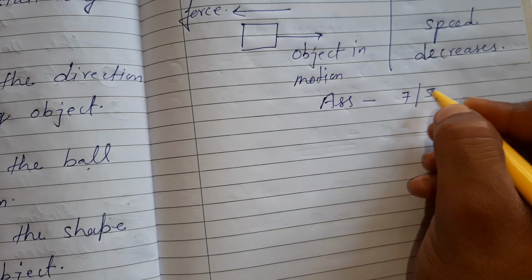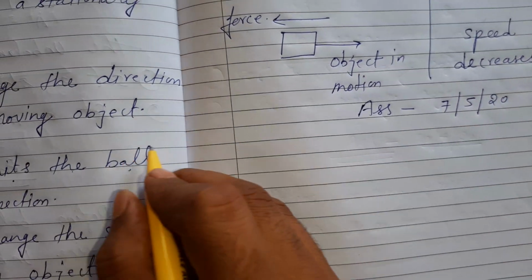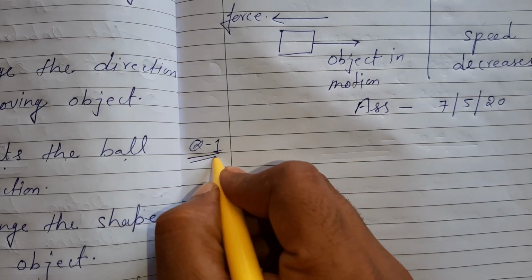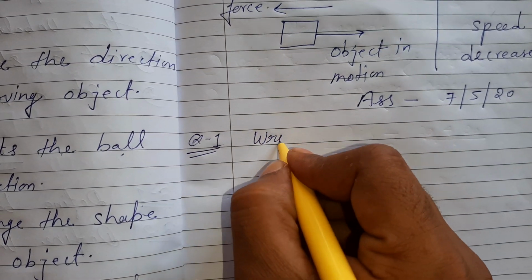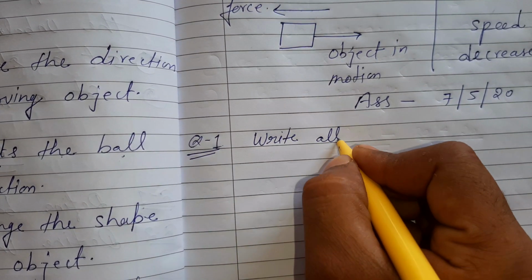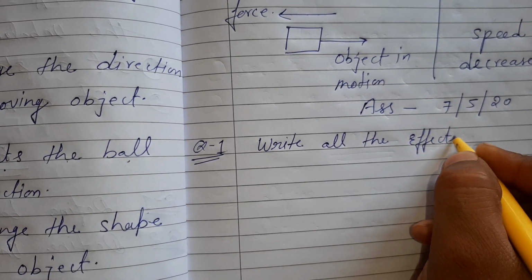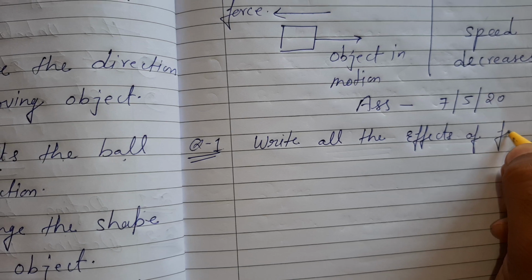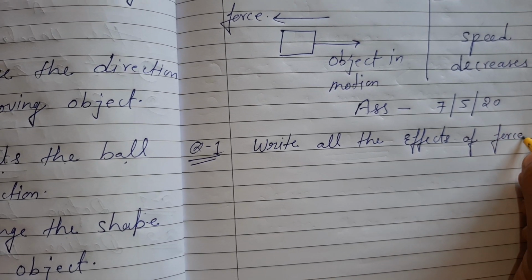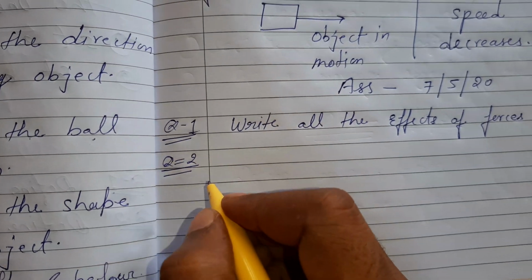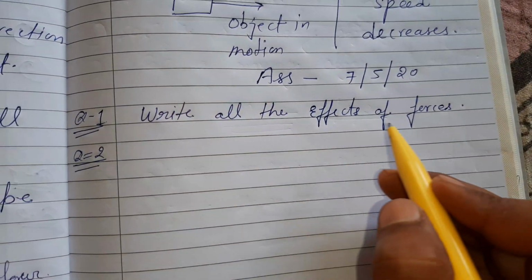Understood? So today's assignment for you, I will write here, today's assignment, date 7/5/20. Question number 1: write all the effects of forces.